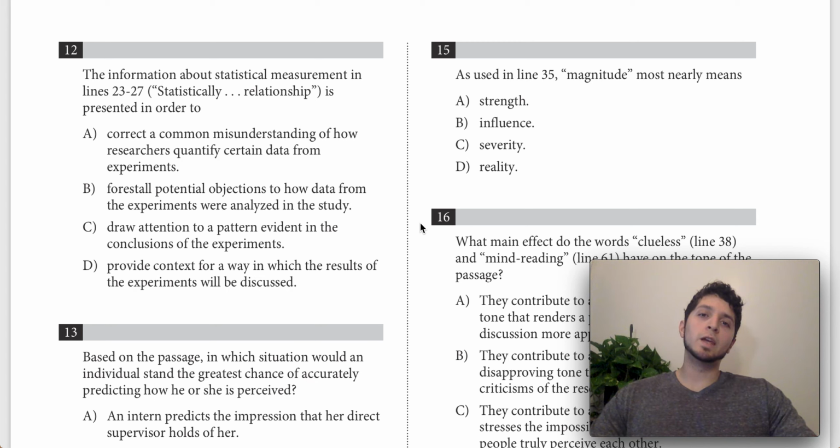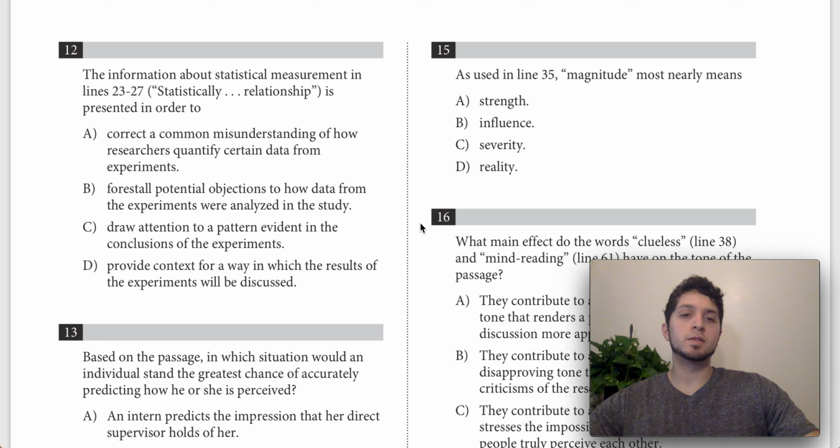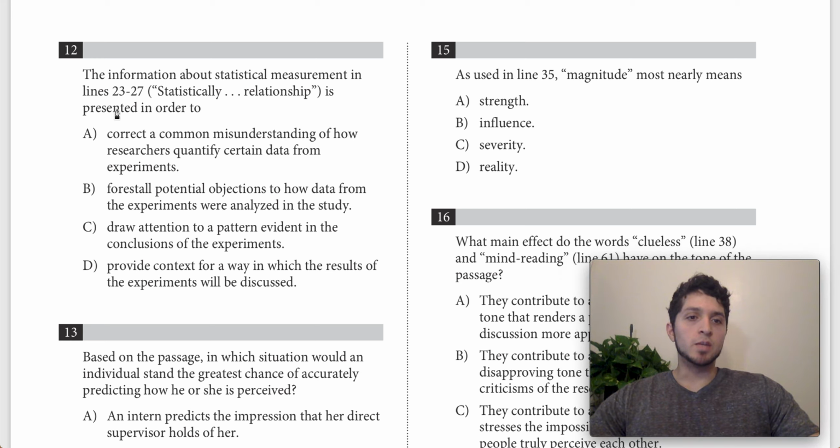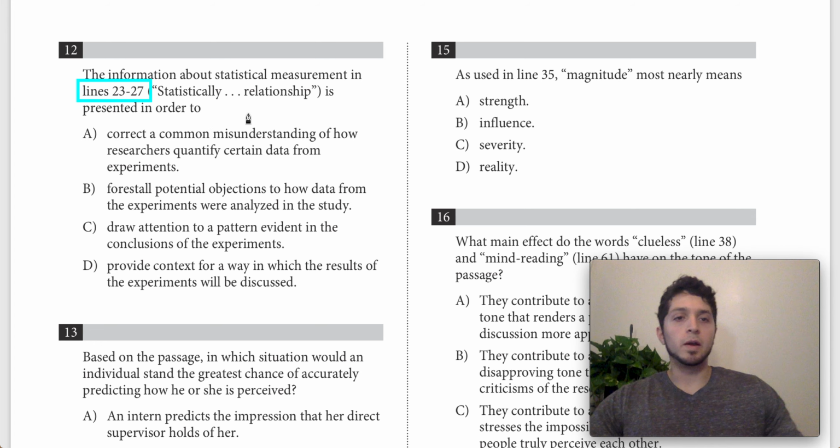So today we're going to be looking at question number 12, and this is from the SAT 2017 April QAS test. And the question says, the information about statistical measurement in lines 23-27 is presented in order to do something. So for this, we'll go to these lines here, 23-27, and look at what we are talking about here. Why is this information given?